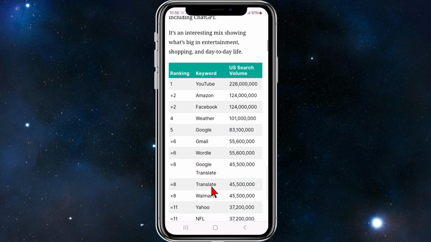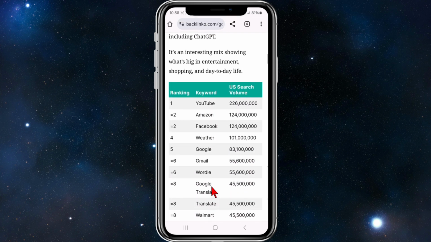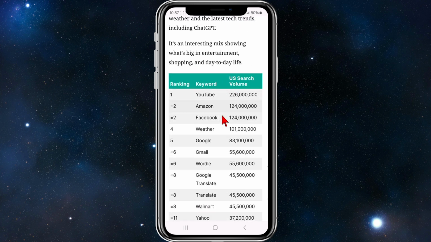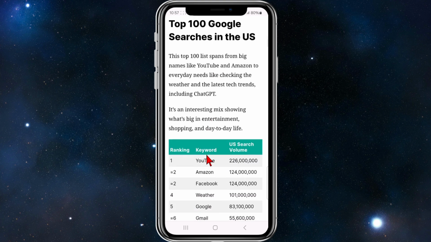So these are the top 10, as you can see. YouTube's number one with 226 million views. And then Amazon is second, followed by Facebook. And as I said, it's in the US.